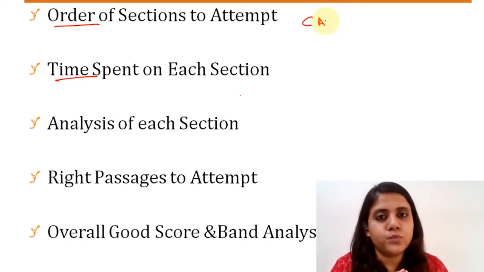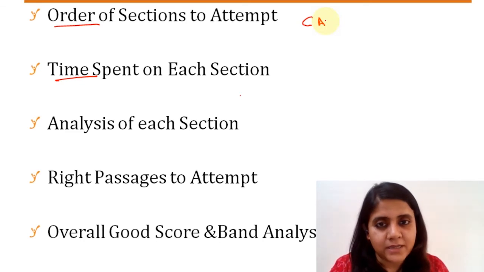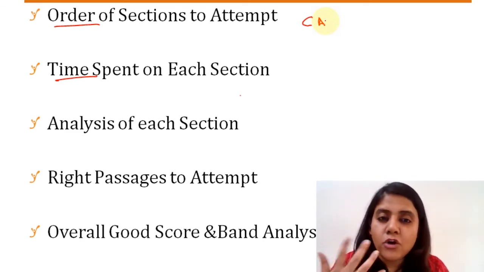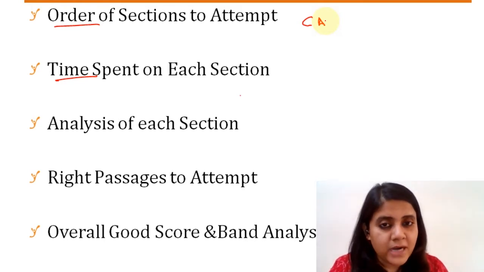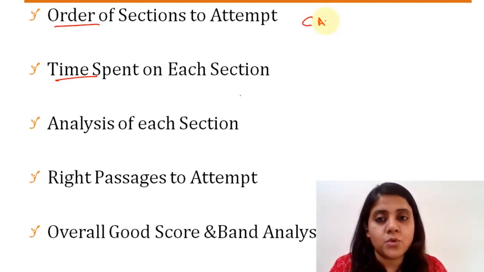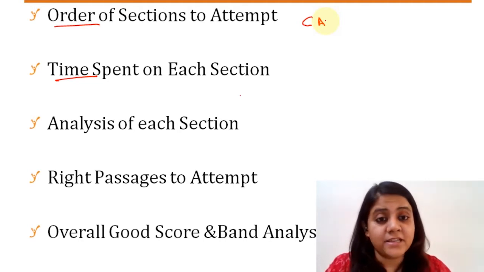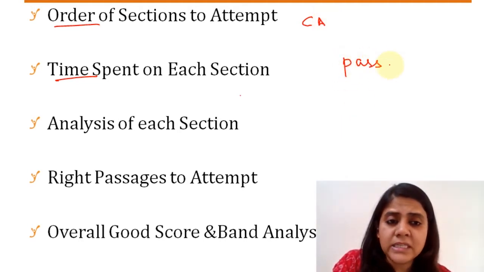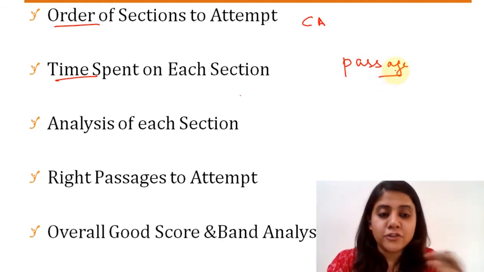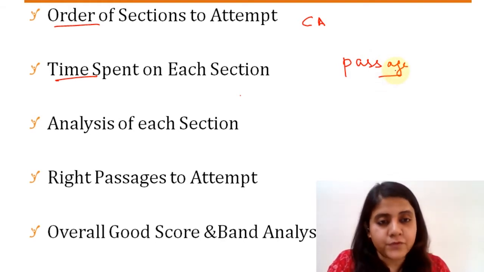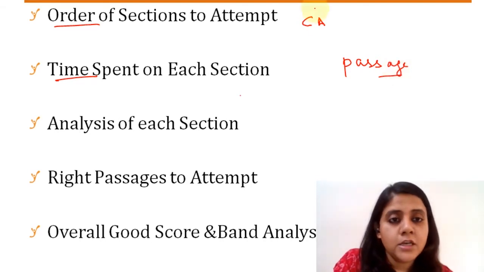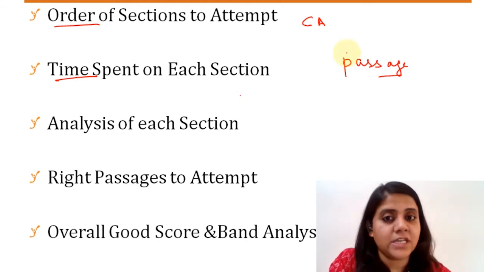But in the context of the new CLAT pattern that has come up since last year, the order of the sections might need a little bit of modification. While in the old pattern, our team would have definitely suggested you to do the current affairs section first, this would need a little bit of changing, given that the new pattern is entirely passage based, right? The idea behind this other approach, instead of doing current affairs first, is to first understand which sections are passage heavy and which sections are not.